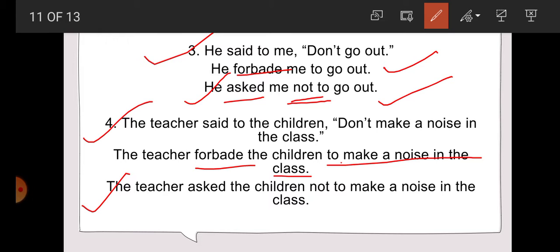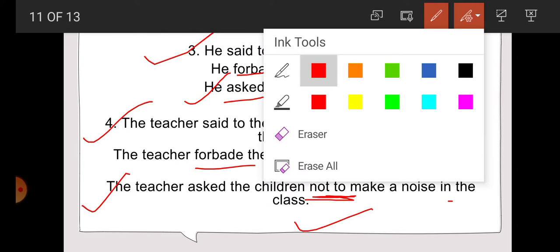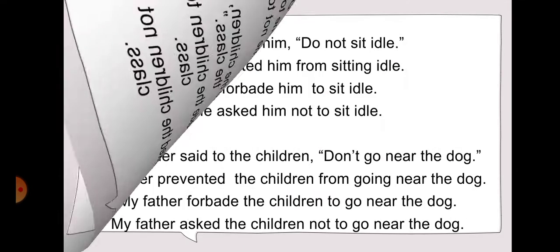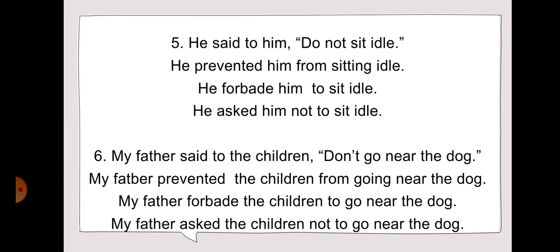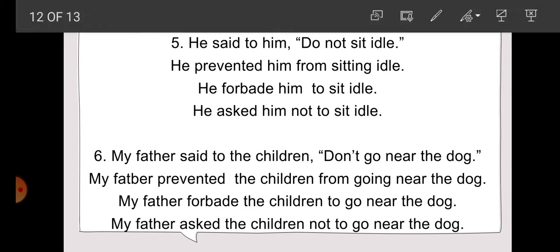Now next one, the teacher asked. When asked is used, then not to is used here. The teacher asked the children not to make a noise in the class. Now student, one more word is used here. One more word is used in negative sentences, like prevented. He said to him, do not sit idle. Student, he said to him, do not sit idle. So we can use the word prevented. He prevented him